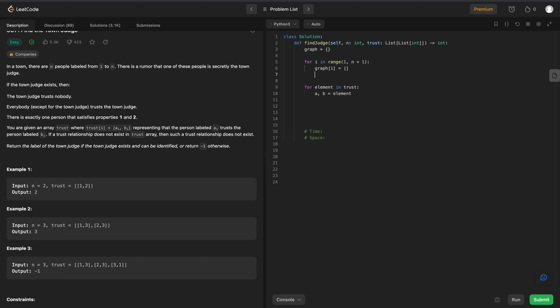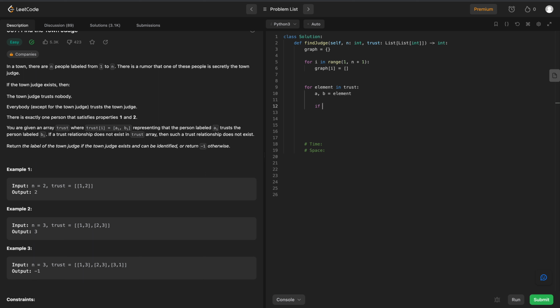All right, that'll give us all of the people from 1 to n, and then if there exists a trust relationship between two people in our trust array, then we can just add that to our graph. So once we've added the people, now we can loop through our trust array and add those relationships to our graph.